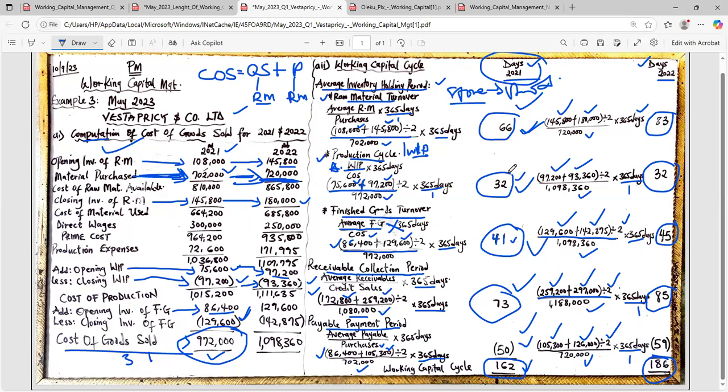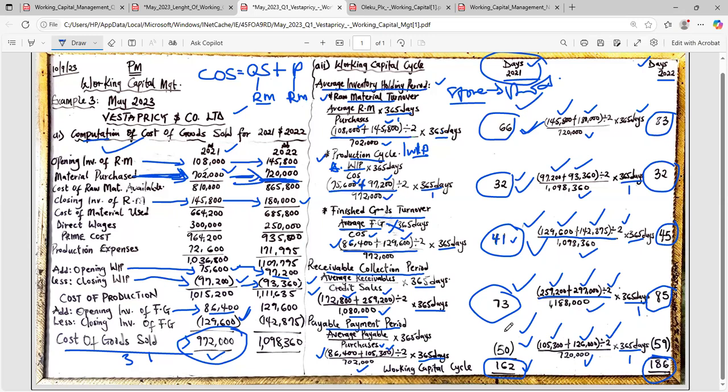So if we are spending 32 days, for example, or let us use this one. If goods are spending 41 days before they are being sold, we should try to reduce it, because if you spend 41 days and another person is spending 30 days, it means that person spending 30 days to sell his finished goods is doing better than the person spending 41 days. So anyone that is positive, advise management to find a way to reduce them.